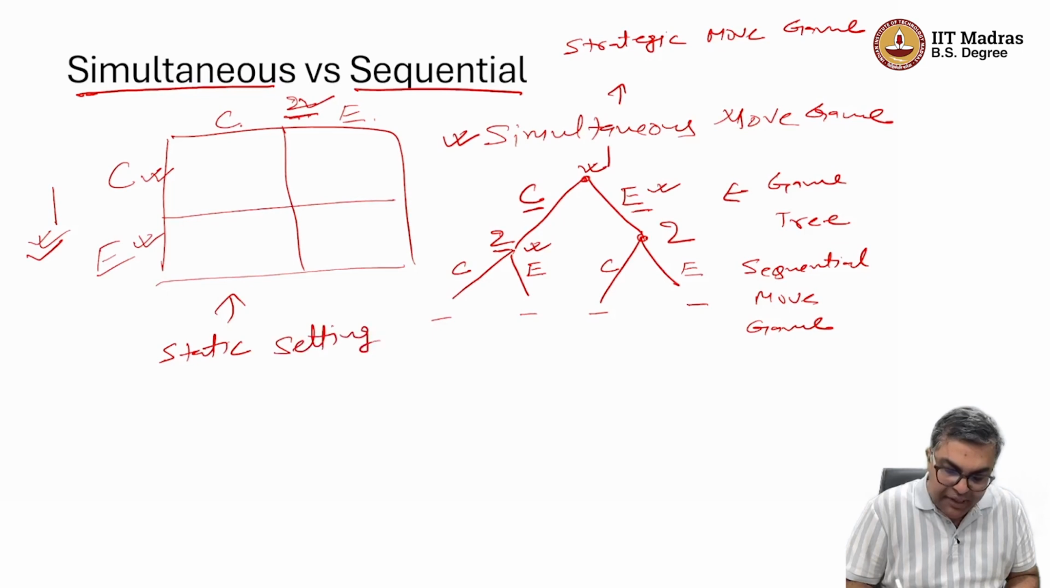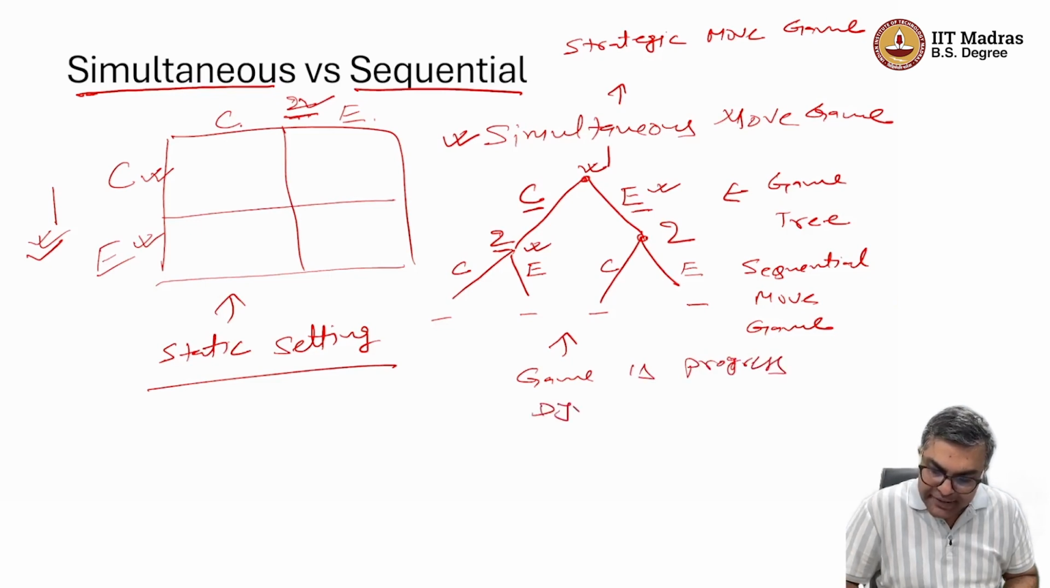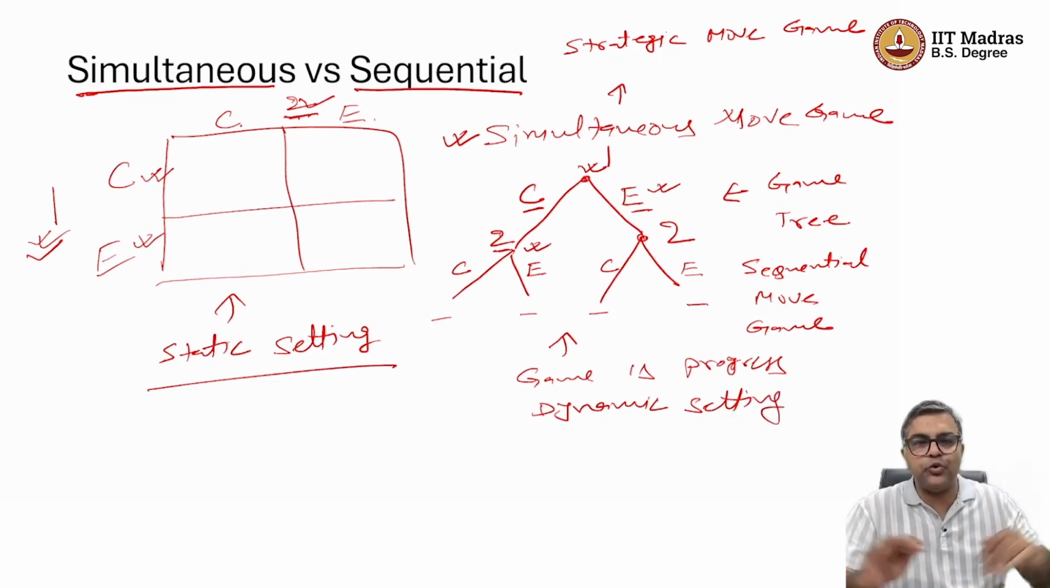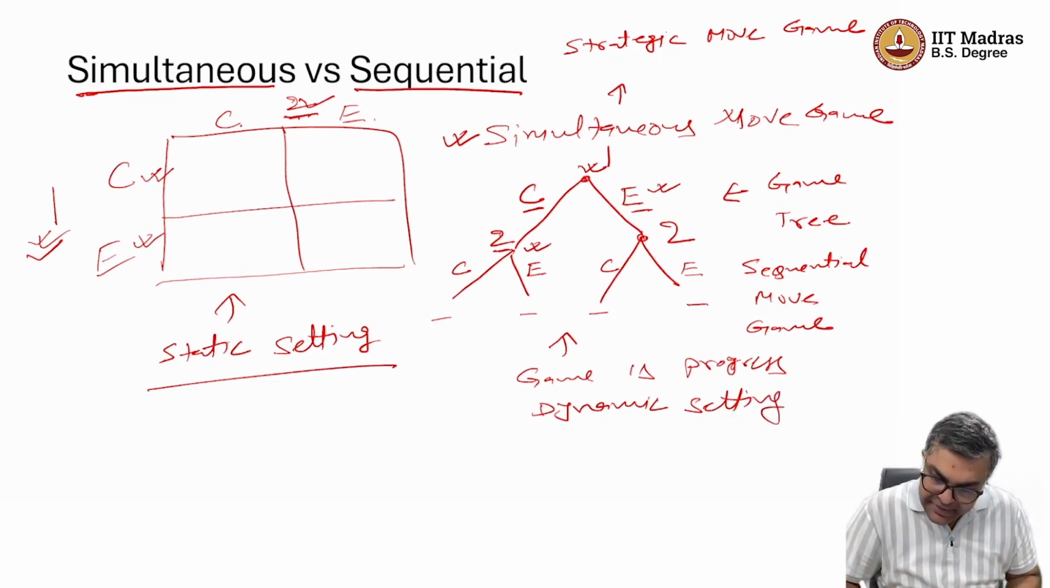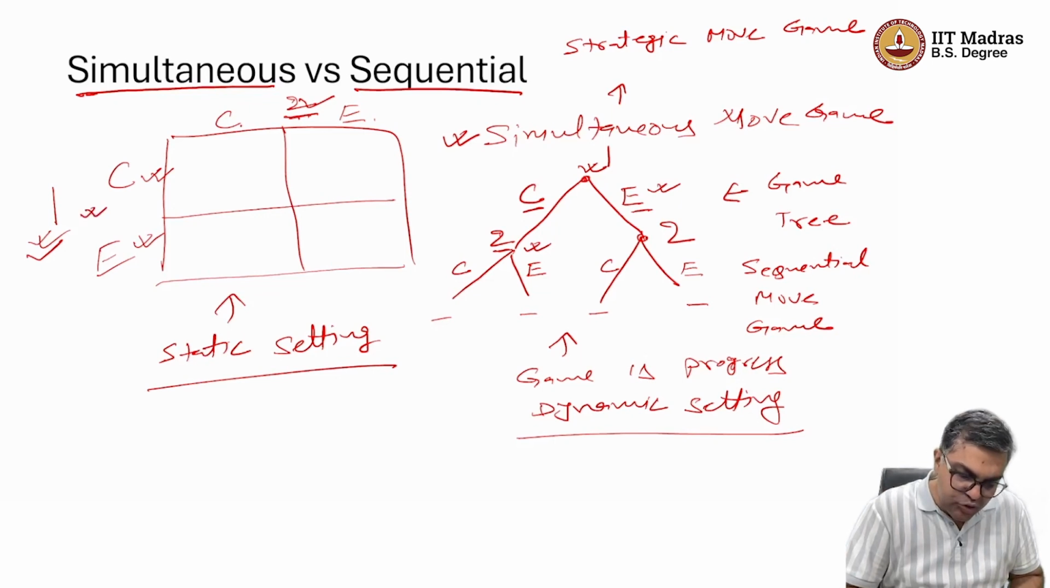We don't see the way the game is progressing. If we are in this setting, we see the way the game is progressing, and therefore we can call it a dynamic setting. So these are two extremes. Clearly in this particular setting, the description is much richer, because here we are assuming that when player 1 is deciding to take an action, player 1 is not aware of player 2's action.